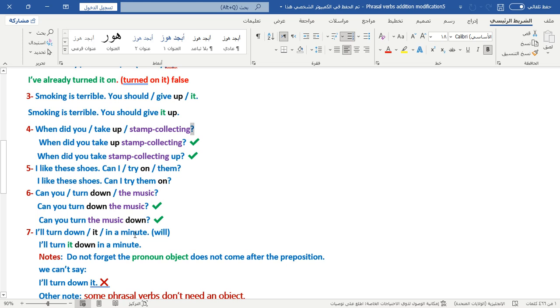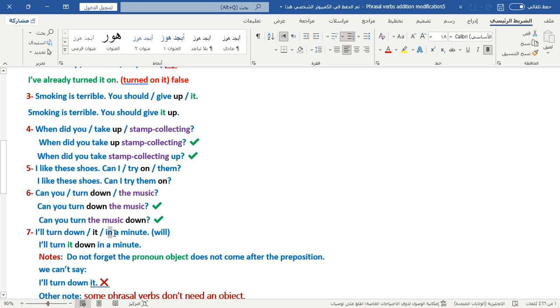After in we have a minute. After in it's a noun, a indefinite article and then a noun. You shouldn't be confused about this sentence because we have two prepositions, down and in. You should know that the preposition comes after the verb, turn the verb, and then down.